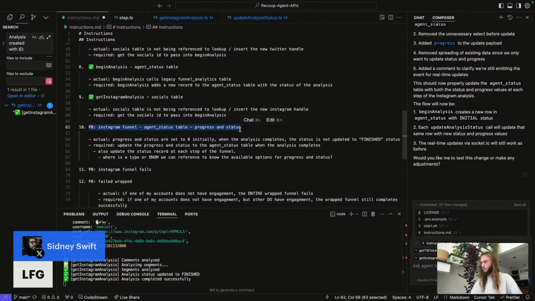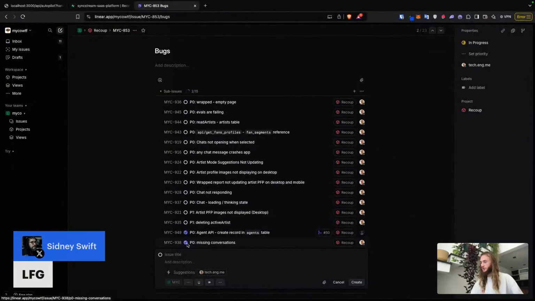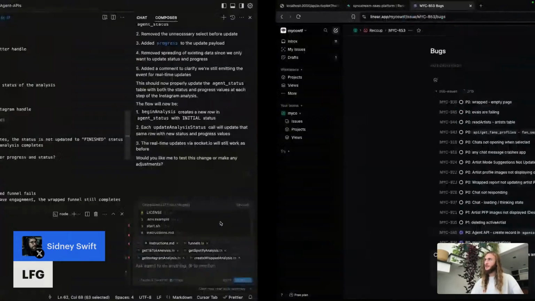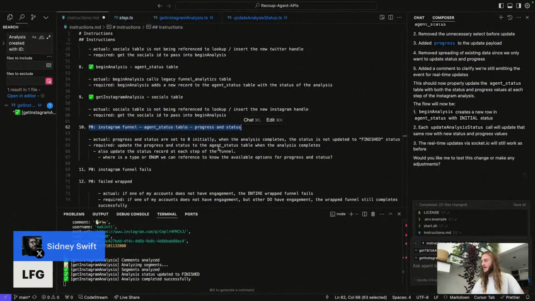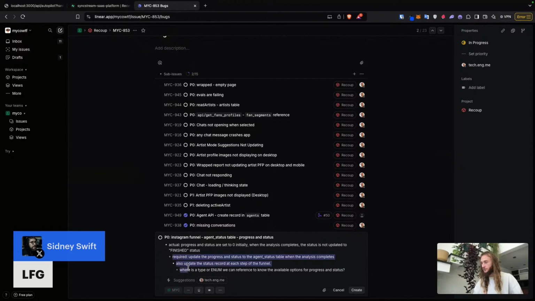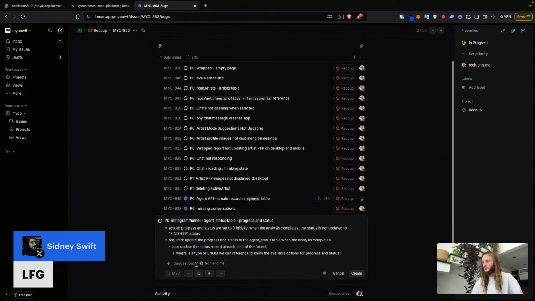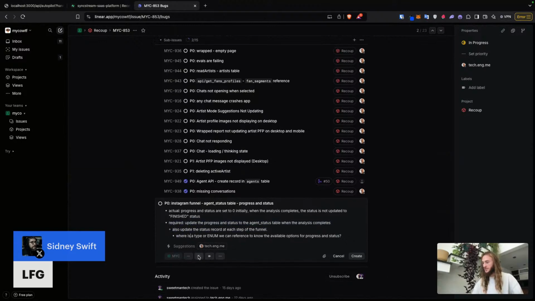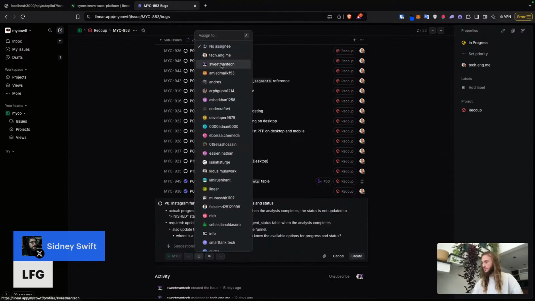P0 means that it is breaking the front end user experience, human experience. Humans are having a degraded experience as a result of this bug. And then we put in the actual and the required to state this is where we are right now. This is the actual assessment of reality. This is where we want to go. That is the reality we would like to be seeing. Define both of those clearly to allow the AI to implement the steps that you have defined. I'll tag myself on this because I was the one that built it out.